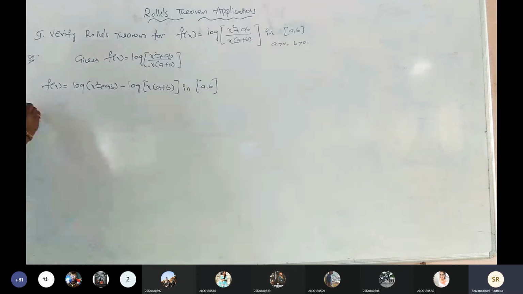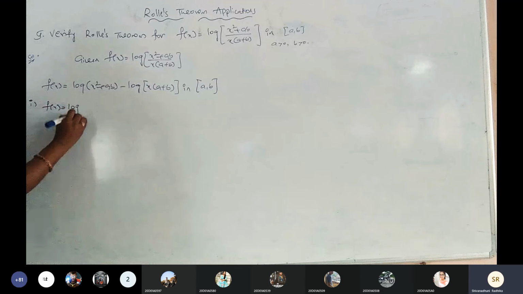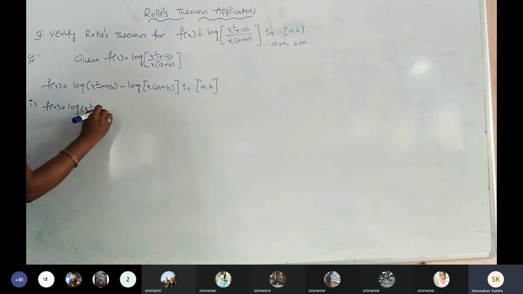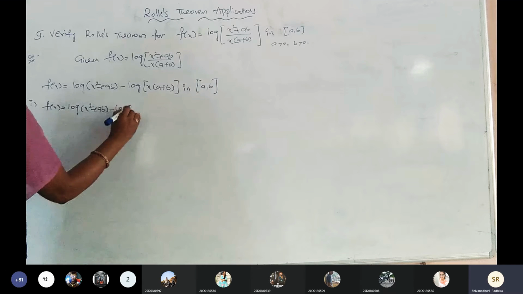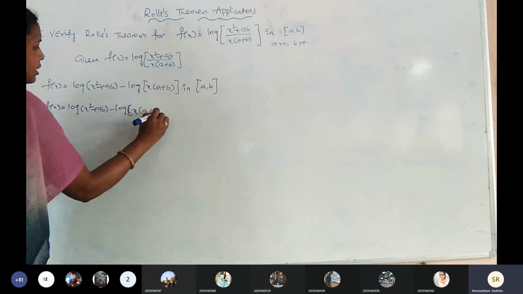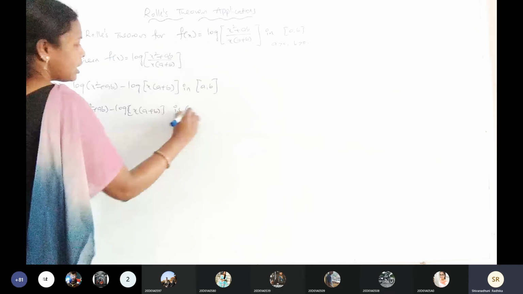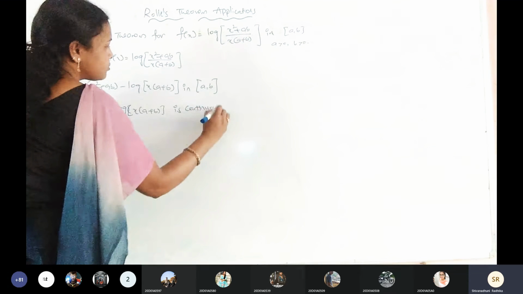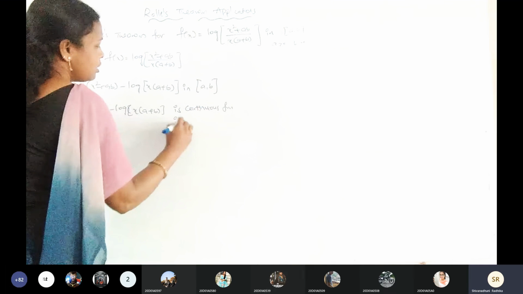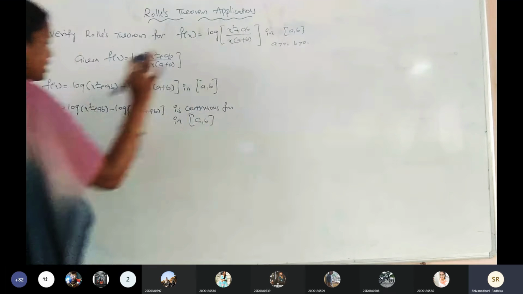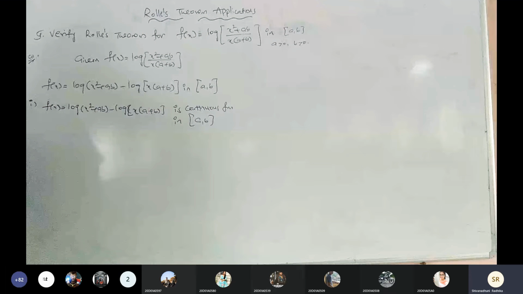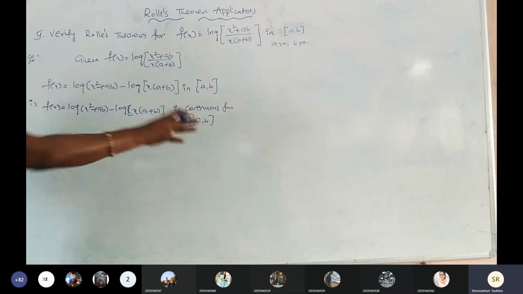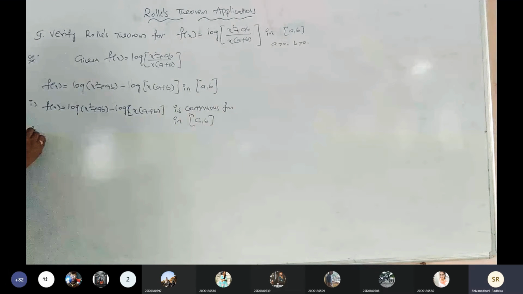Now the first condition: f of x equals log of x square plus ab minus log of x into a plus b is a continuous function in the closed interval a comma b. The first condition is satisfied because this is an unknown interval, so the given function is always continuous. Is it clear?